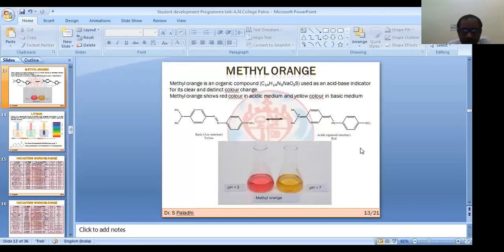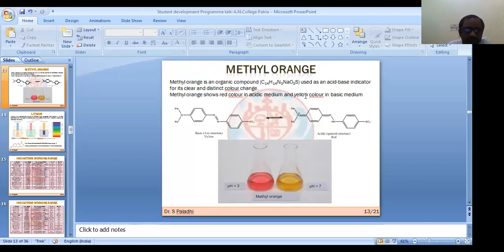So this is the methyl orange. In this case, what happened? It also has two forms. In acidic medium, one type of form, and in basic medium, another type of form. So in acid medium, at pH 2, it shows like this, and in the presence of basic medium, it will show a different color.